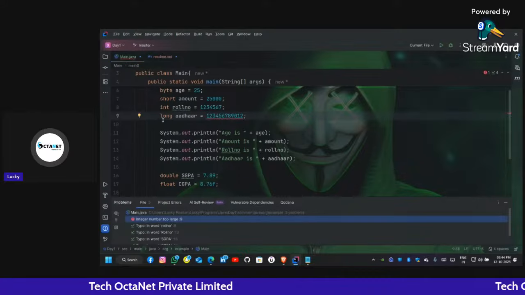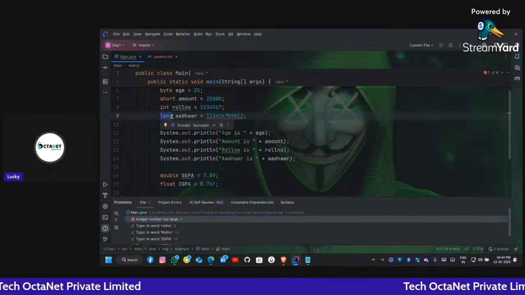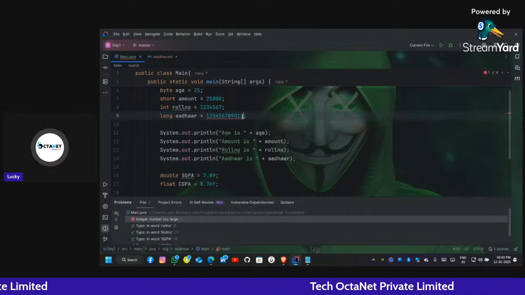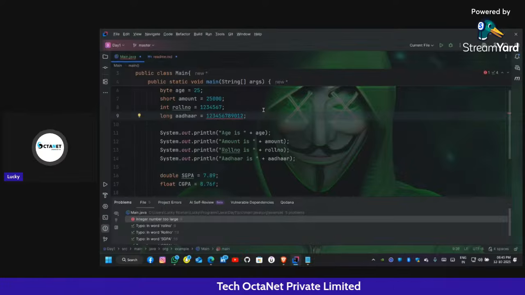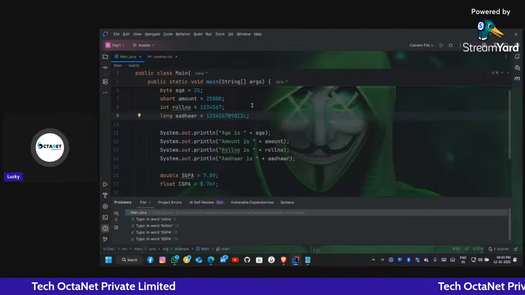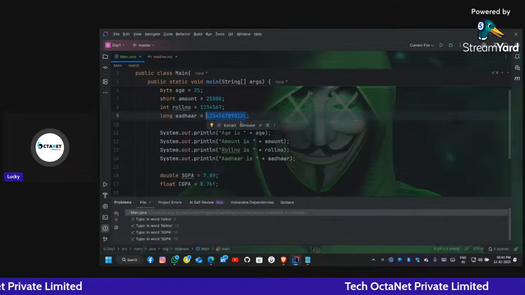But you said that I am considering the data type long. Okay, but the compiler does not treat it as long. It needs a special specifier or identifier, that is the letter L. After writing L, the number is considered as a long number and the error is gone.